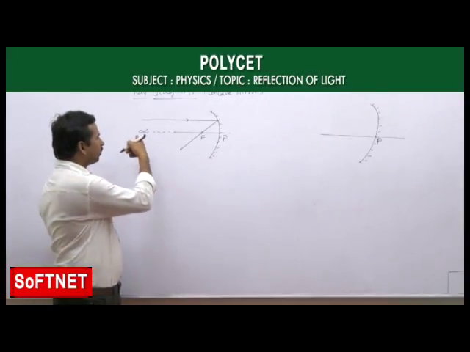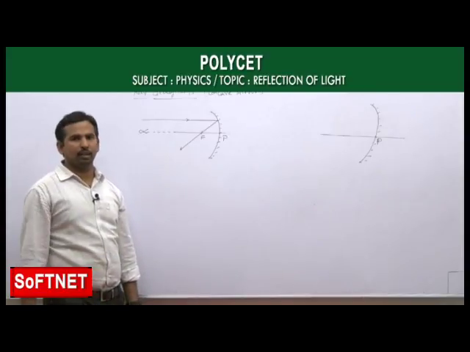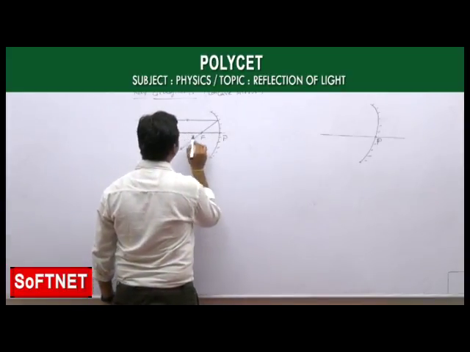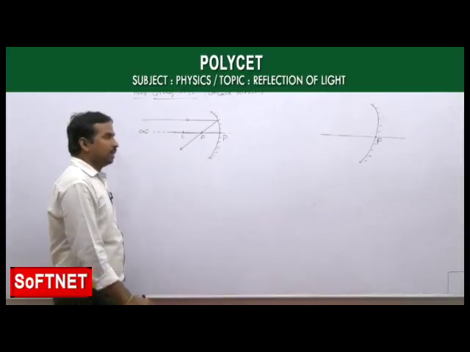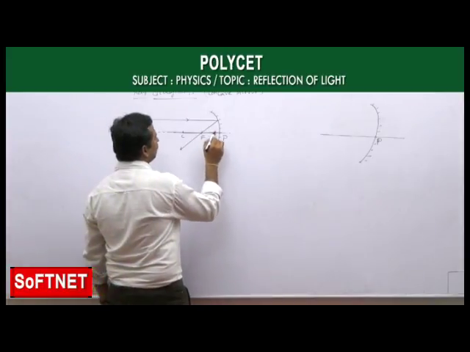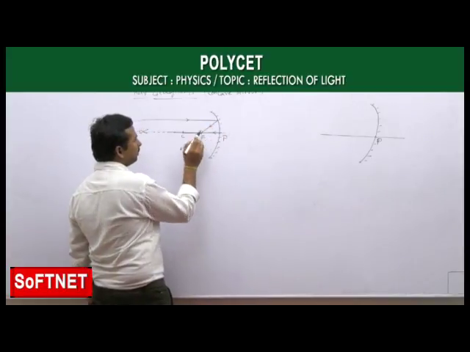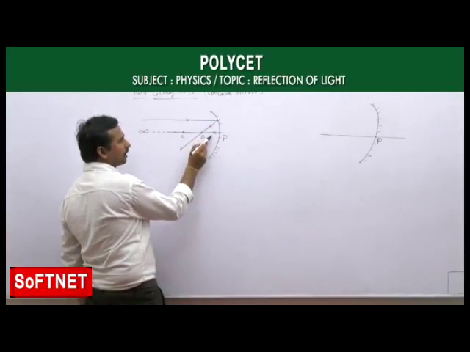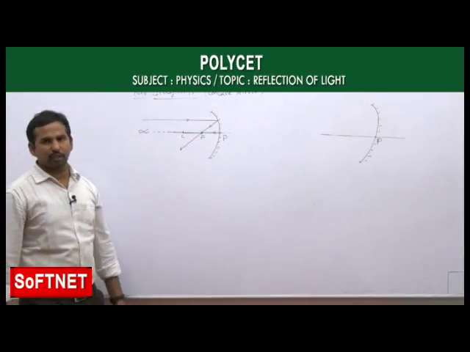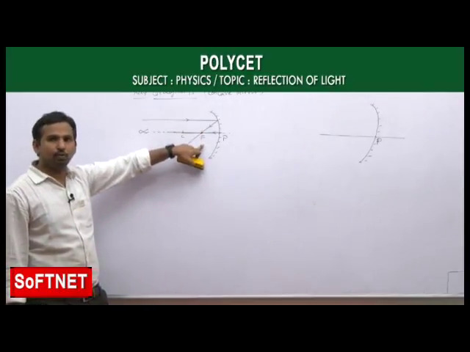Now for the second light ray, you can take any of the remaining rules. But the problem is the object is at infinity, so whatever light ray you take has to be parallel. That's why here we take the light ray which passes through the center of curvature. If the light ray passes through the center of curvature, then after reflection the light ray comes back, retracing the same path. Then this is our first reflected ray and this is our second reflected ray, and both light rays meet exactly at the principal focus, which means the image position is at the principal focus.